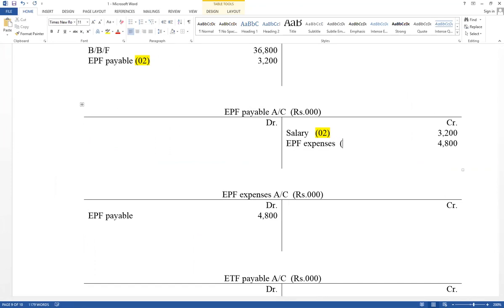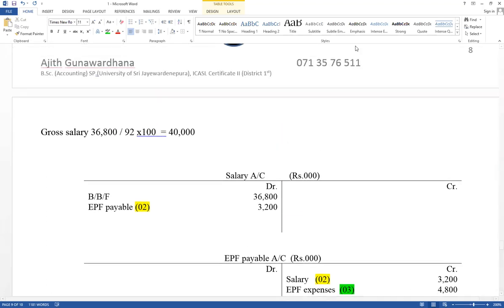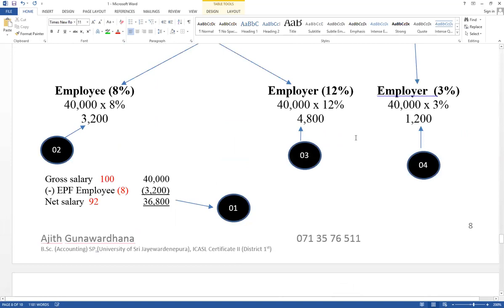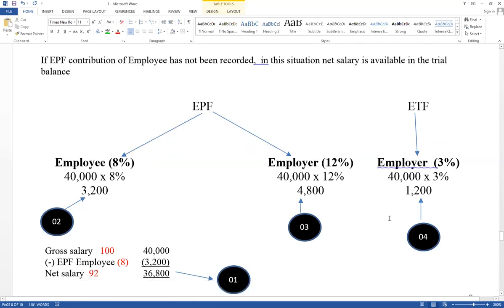Therefore, this is step number 3. Balance part, normal way. Step number 1 recorded already. Therefore, second one, third one, fourth one should be done. Contribution of employee, salary account debit, EPF payable account credit. Contribution of employer, EPF expense account debit, EPF payable account credit. Then ETF, contribution of employer. ETF, it has given contribution of employer 1,200. Another expense, not part of salary. ETF expense account debit, ETF payable account credit.